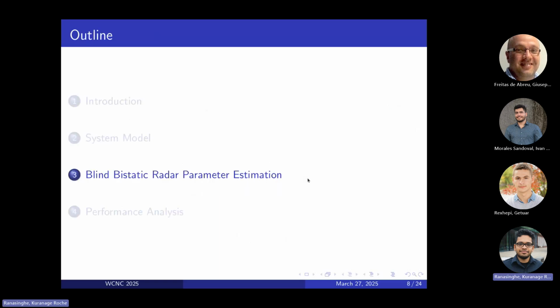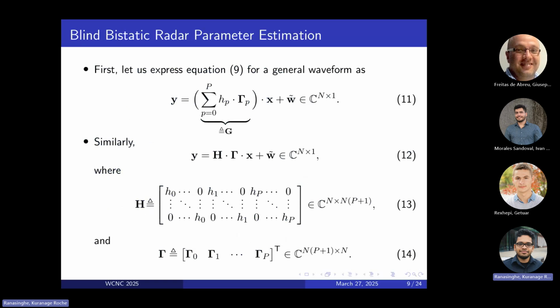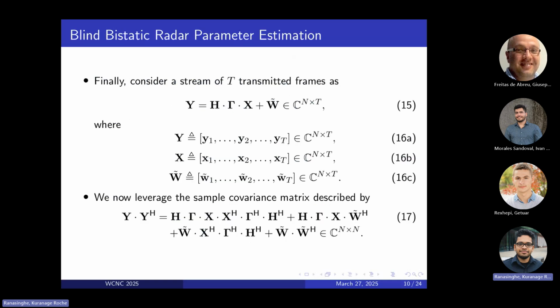So moving on to the blind estimation framework that we have proposed. Let's first rewrite equation 9, the input-output relationship, as in equation 11, since we want to keep this general, and we can write this for any waveform. So we now get equation 12 here, where H is now this wide matrix, and gamma is this tall matrix, right? So this is just a simple reformulation, and it's equivalent.